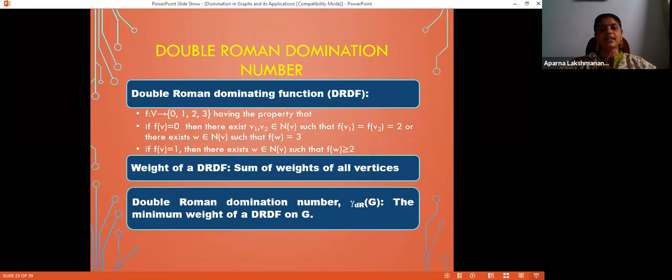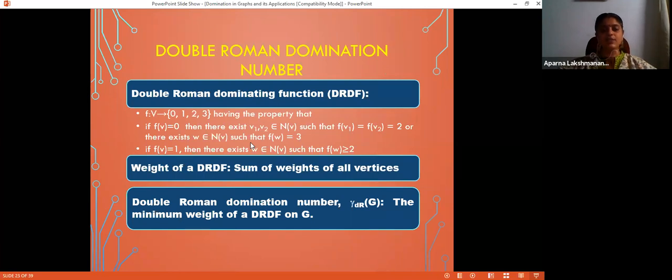Next one is double Roman domination number. Here, there is a difference in defining the function itself. In all the three previous cases, the function was from the vertex set V to the set {0, 1, 2}. Here, the range set is {0, 1, 2, 3}. There are 4 points in the range set. And there is a difference in the condition applied also.